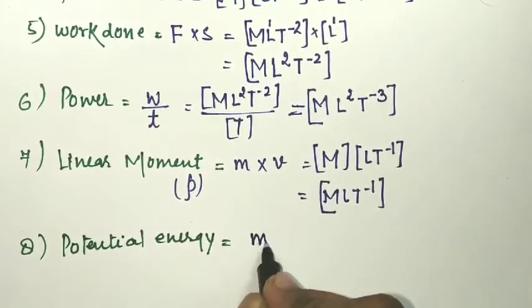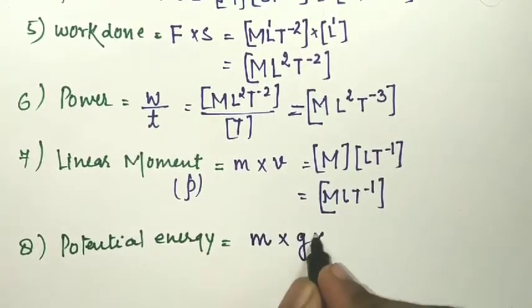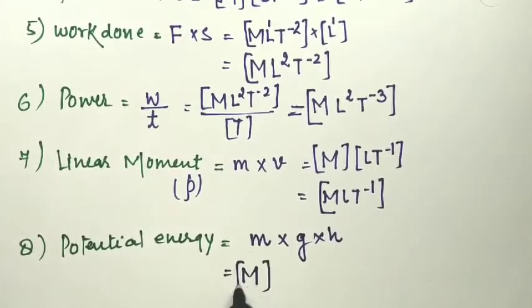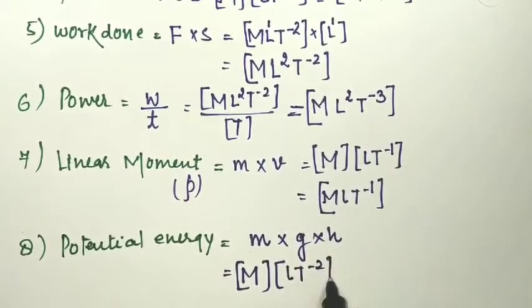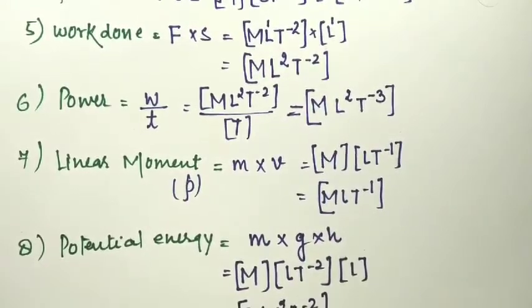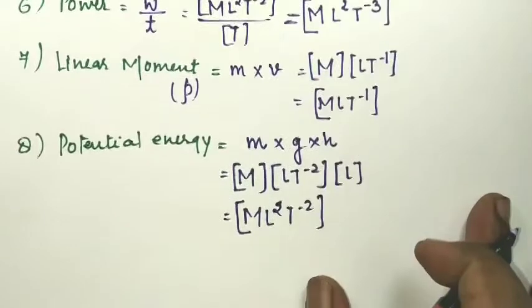Potential energy is equal to the product of mass into gravity into height. So mass will be M, and gravity means acceleration due to gravity, that is Lt^-2, and height is L. So it is mL^2 and t^-2. Similarly, if we calculate